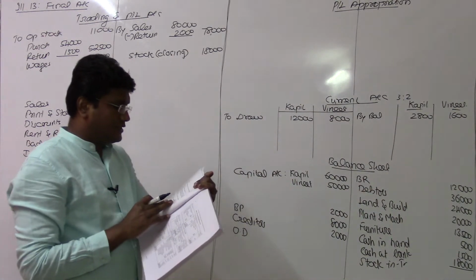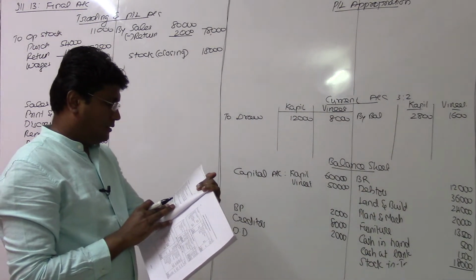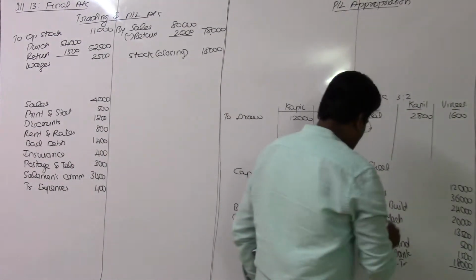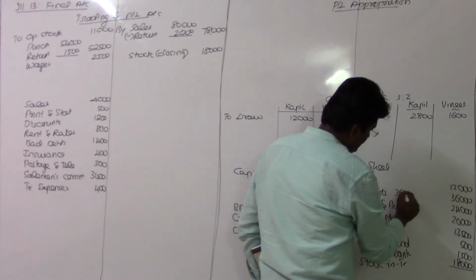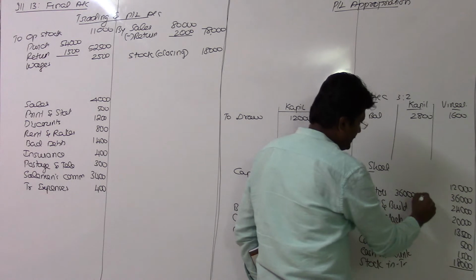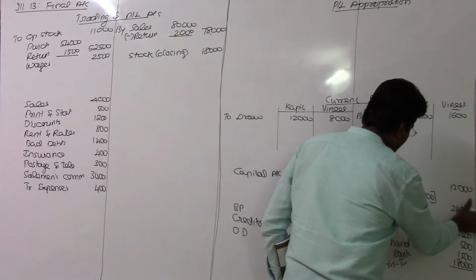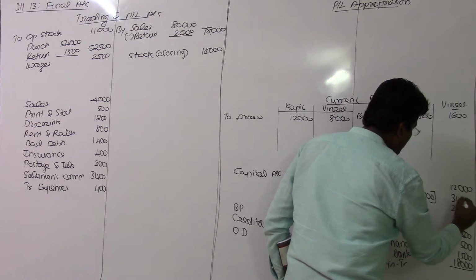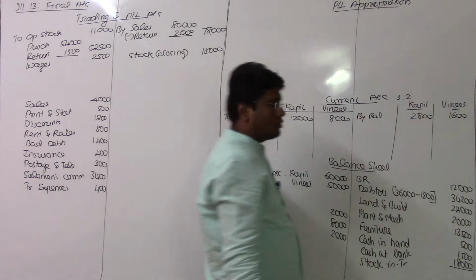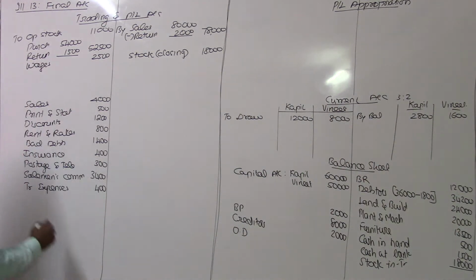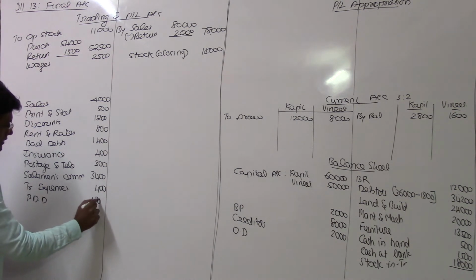Provision for doubtful debts is to be provided at 5% on debtors. Debtors are 36,000, so 5% means 1,800, and the ultimate value will be 34,200. This provision should be debited to the P&L account, provision for doubtful debts 1,800.